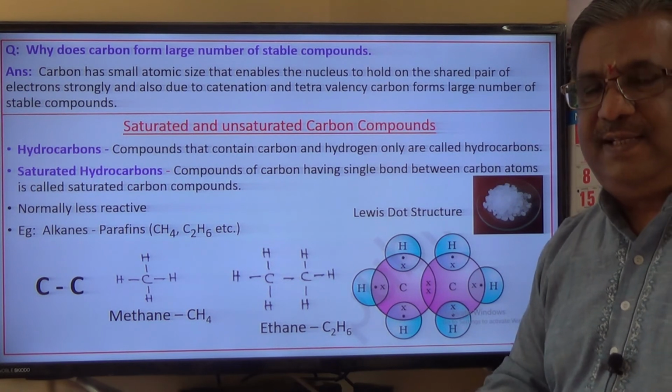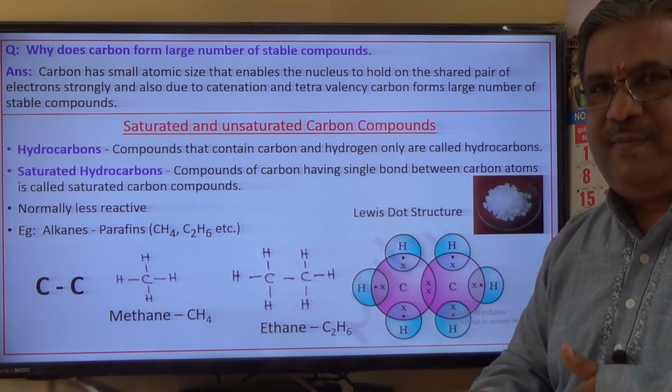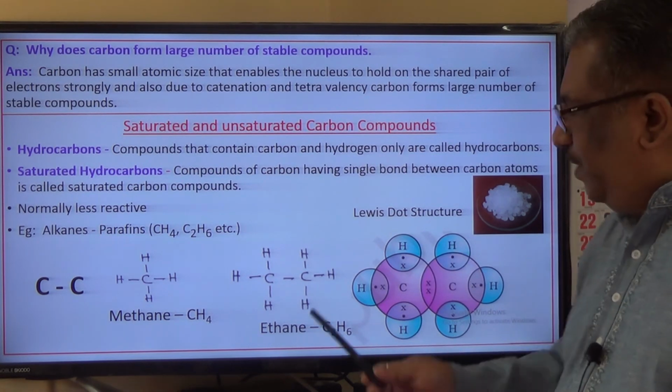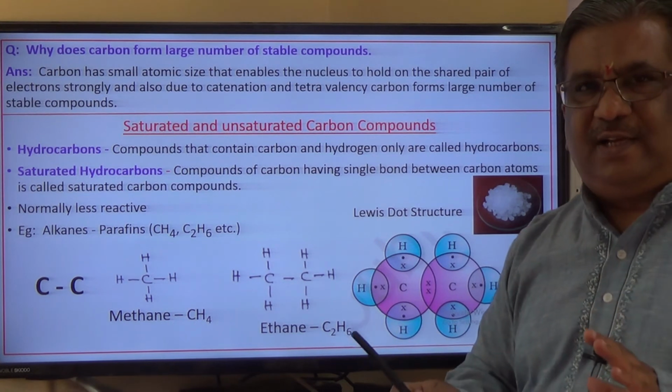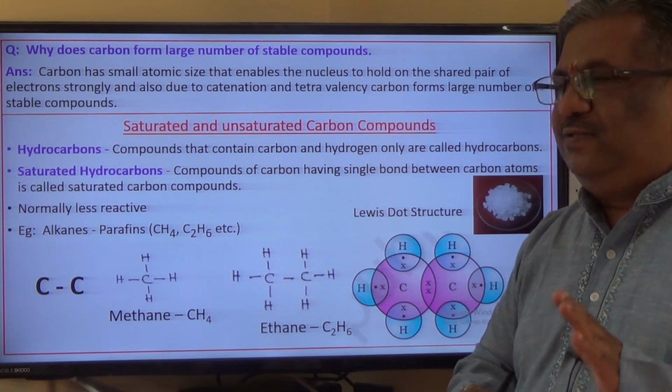You will be asked in the exams to represent such compounds either in the bond structure form or the electron dot structure. So you must be familiar with all these things, and you must practice also. Without practice, organic chemistry is very difficult.